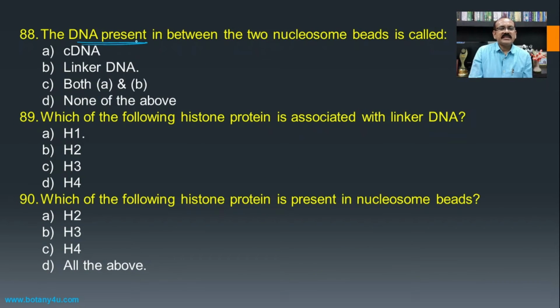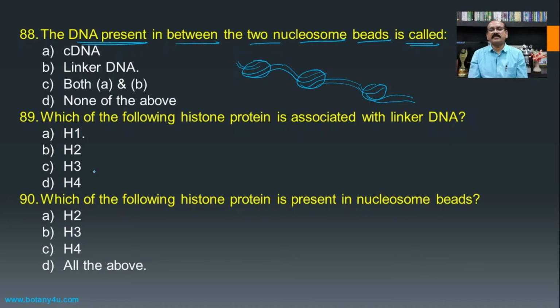The DNA present in between the two nucleosome beads is known as, if we see the nucleosomes, then the DNA is wrapped around it and then again around the other nucleosomes, and in this way there is a formation of a string of beads.